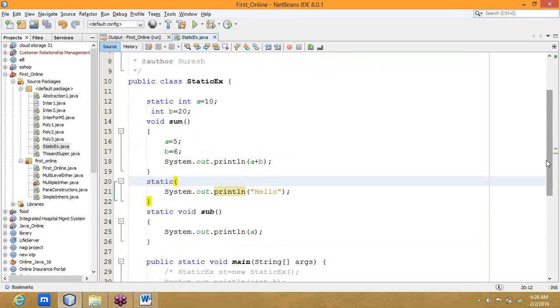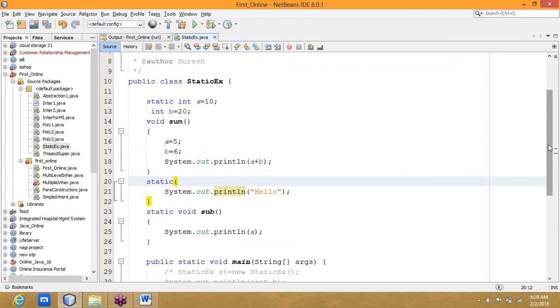The major advantage of static blocks is to check. I guess my audio connection was lost. That's why I logged out and logged in again. No issue, I checked it out. That's why I stopped that. I didn't explain also.